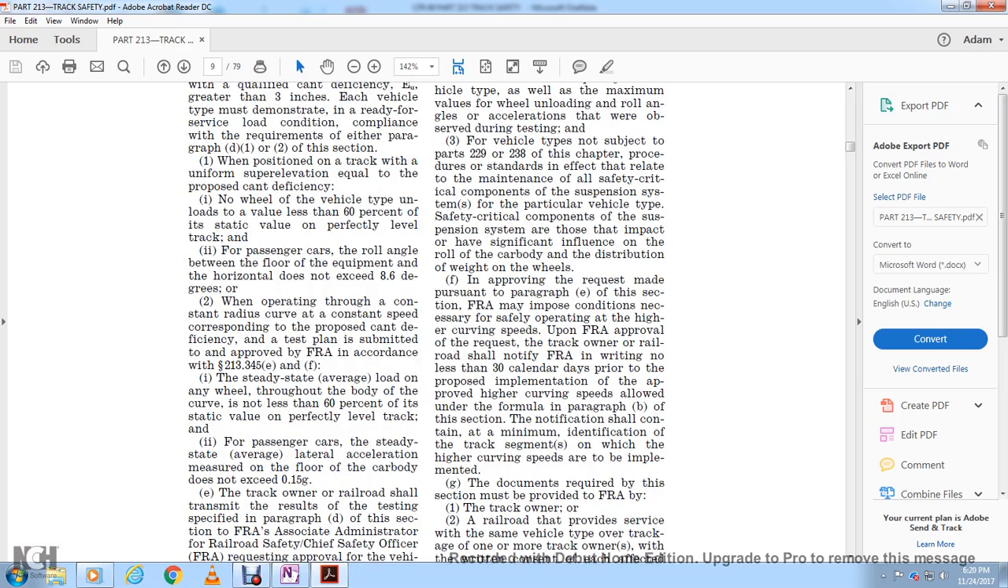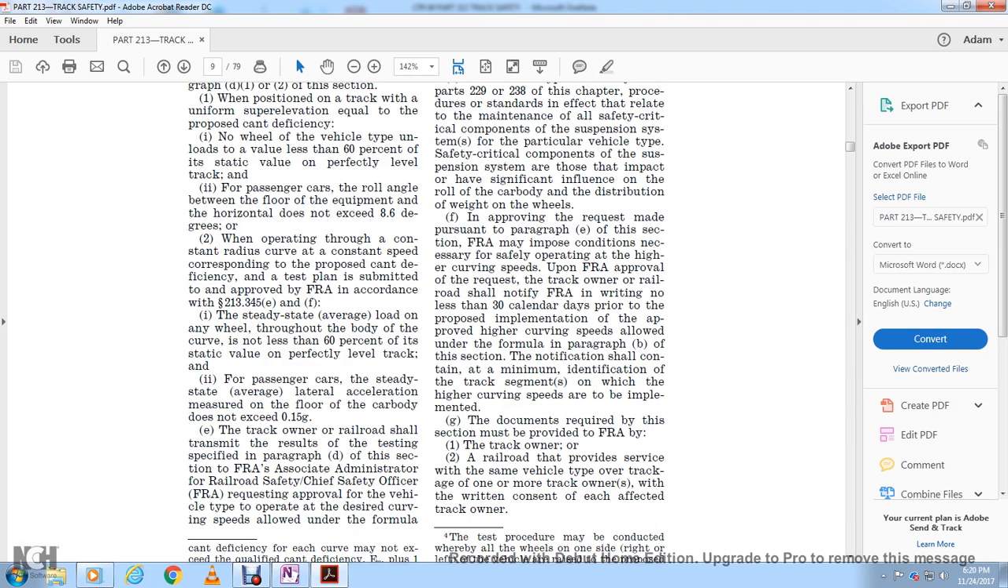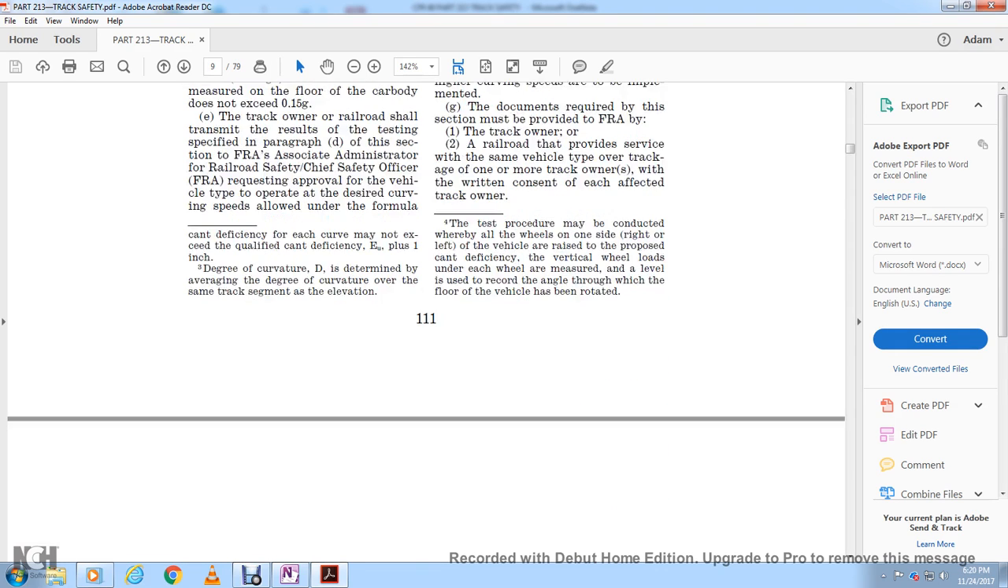In approving the request made pursuant to paragraph E of this section, the FRA may impose conditions necessary to safely operate at a higher curving speed. Upon FRA approval of the request, the track owner and railroad shall notify the FRA in writing no less than 30 calendar days prior to the proposed implementation of the approved higher curving speed allowed under paragraph B of this section. The notification shall contain, at a minimum, identification of the track segment on which the higher curving speed will be implemented. The documents required by this section must be provided to the FRA by the track owner or the railroad that provides service over the same vehicle type over the track of one or more track owners with written consent of the affected track owner.